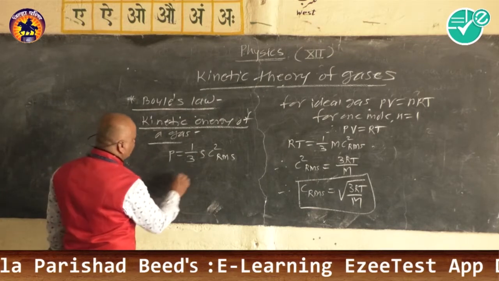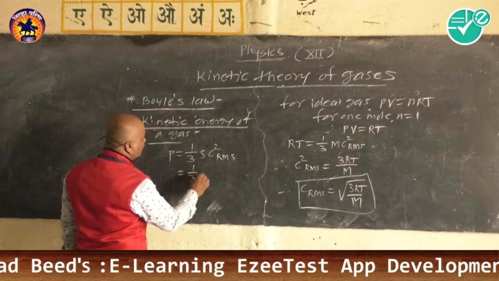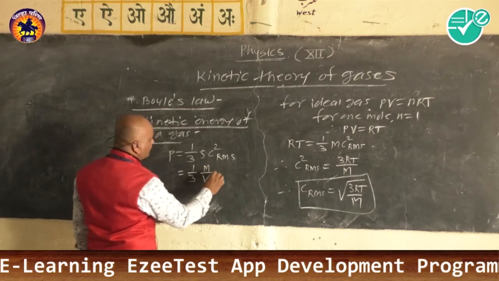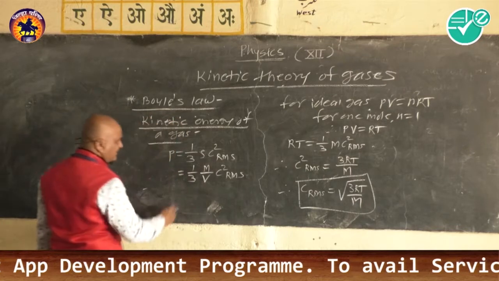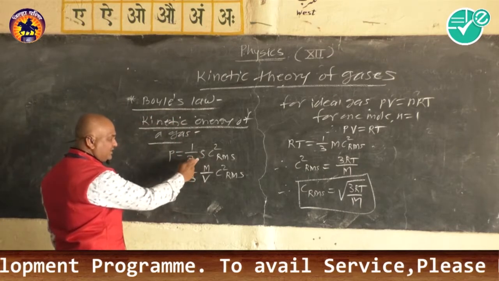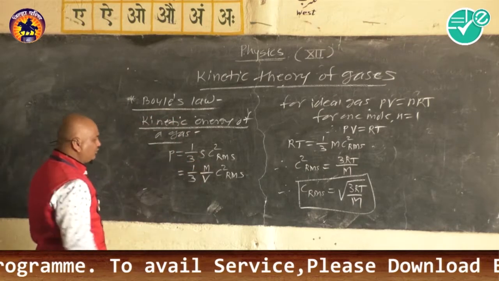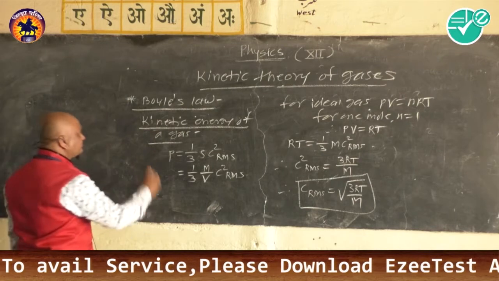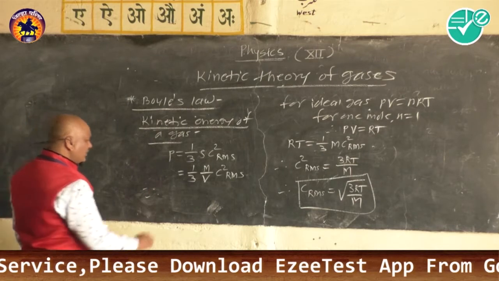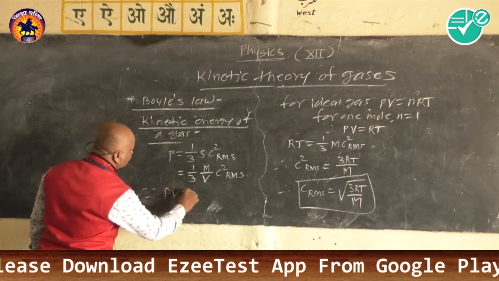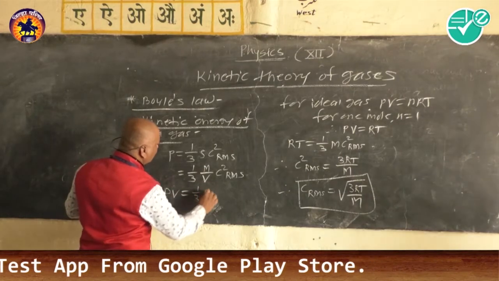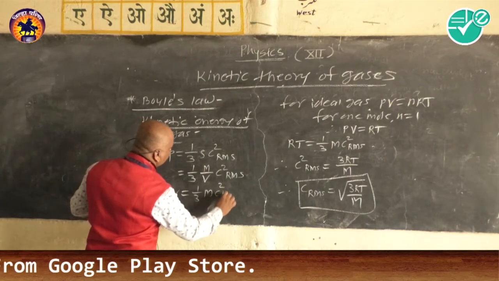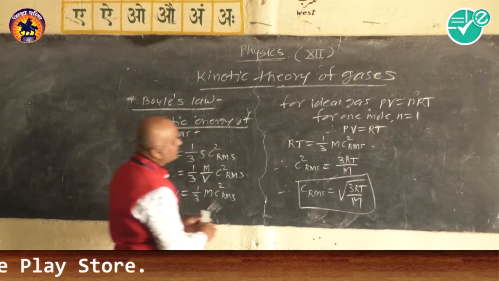So from this equation we write 1 by 3 m upon V C square RMS, since rho is the density, which is equal to mass per unit volume. And therefore we get PV is equal to 1 by 3 m C square RMS.